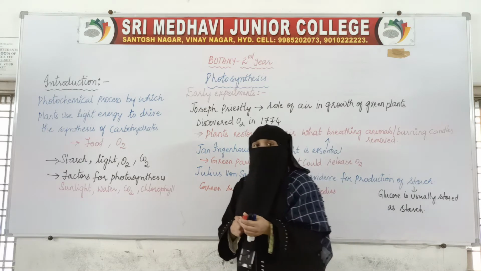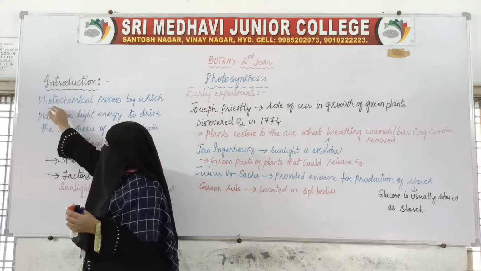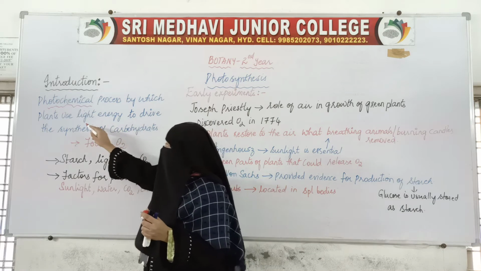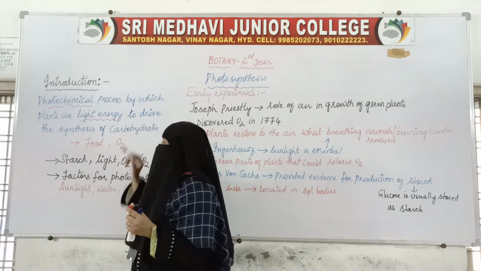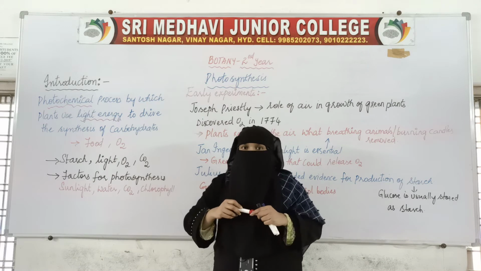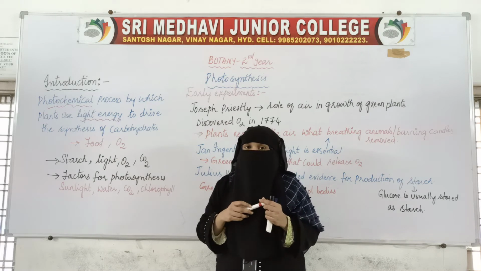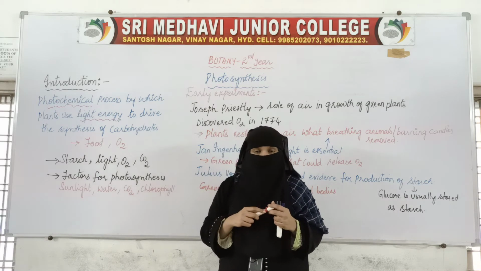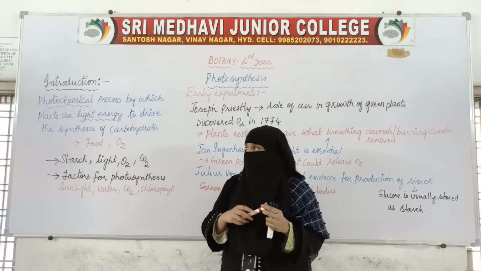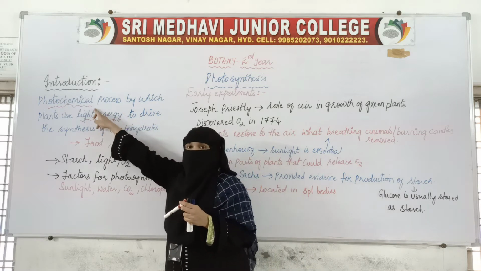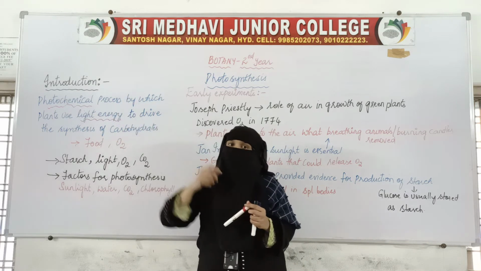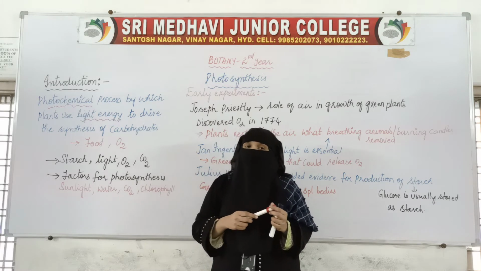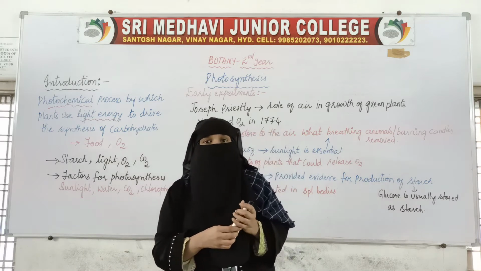Photosynthesis is a photochemical process by which plants use light energy. Photo means light, and chemicals means chemical substances. It uses light and chemical substances. Photochemical means both light as well as chemicals are used during the process of photosynthesis. That is why we say photosynthesis is a photochemical process.